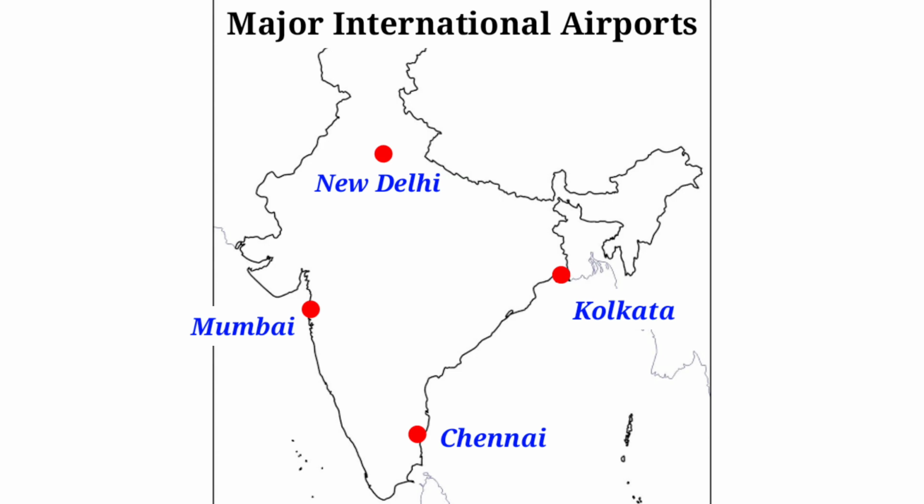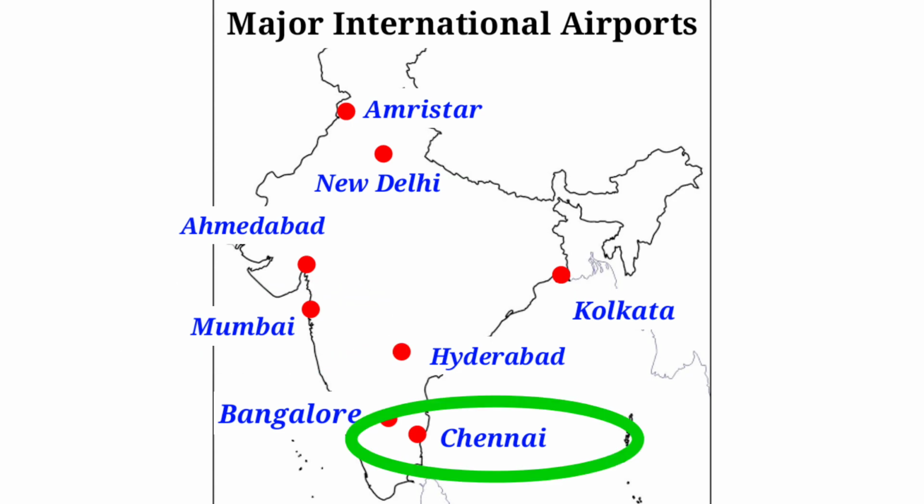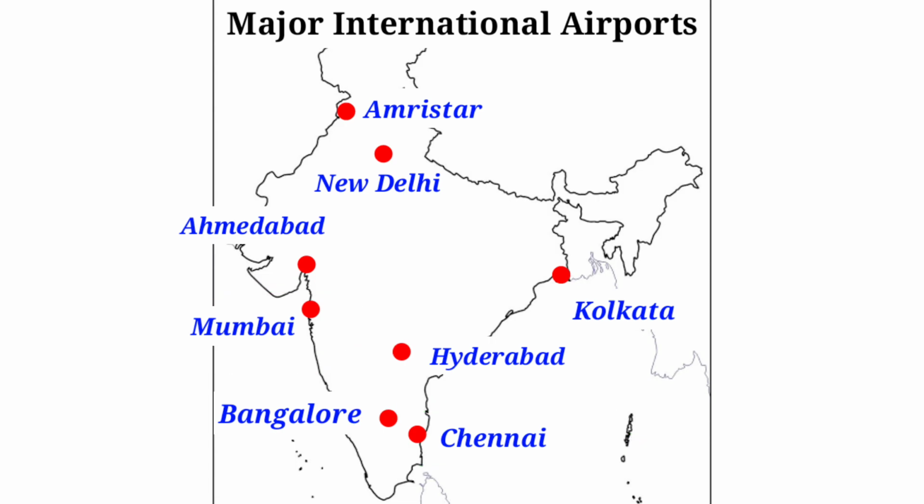Apart from this, we can mark Amritsar, Ahmedabad, Hyderabad, Bangalore. So these and all we can mark. If they ask any one international airport, we can mark easily Chennai or Mumbai. Okay, shall we go to the next map?